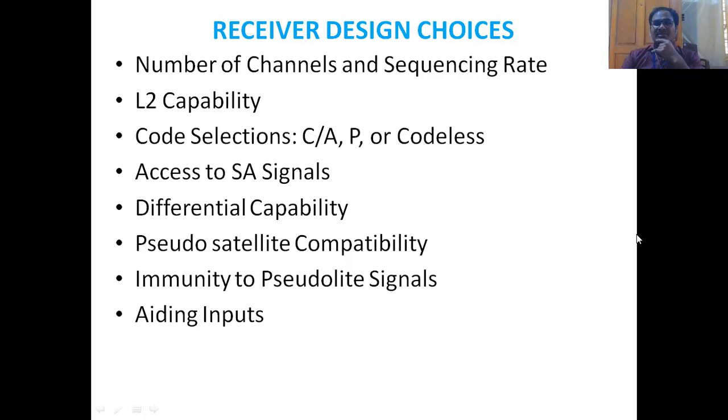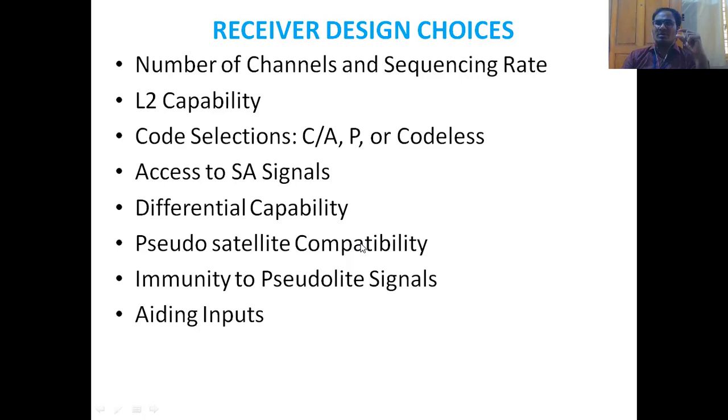And differential GPS. One of the major advancements in the technology of GPS is the differential GPS. The differential global positioning system will aid to overcome the errors that are caused by the GPS error sources. And one of the newest topics here is the pseudo satellite and its compatibility.